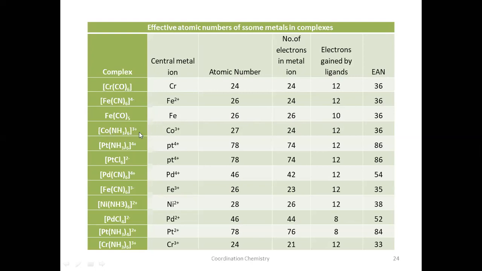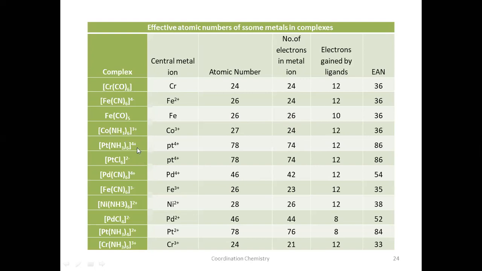Here, the oxidation state is +3. The atomic number of cobalt is 27. Since the oxidation state is +3, you have to remove 3 electrons here, and that becomes 24. And how many ligands are there? How many ammonia molecules are there? 6. Means 2 into 6, 12. 24 plus 12 is 36.